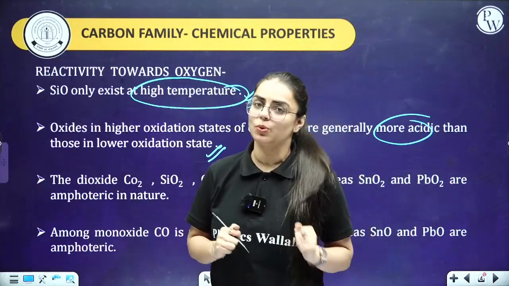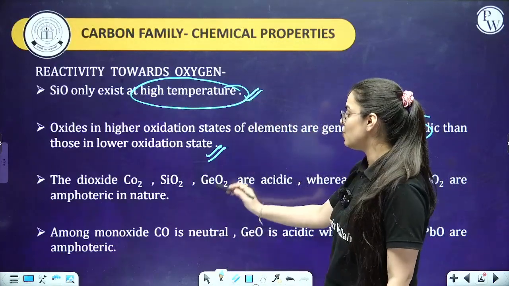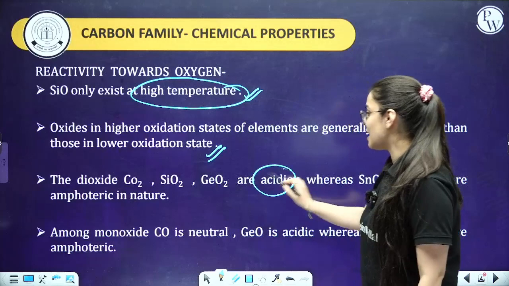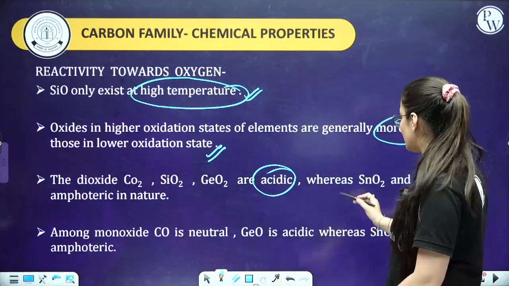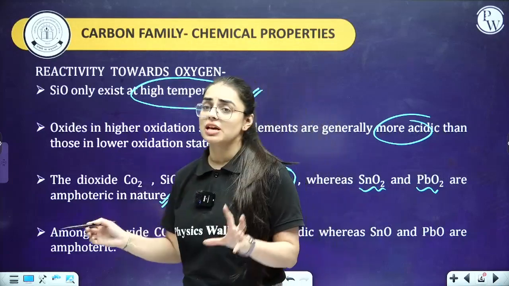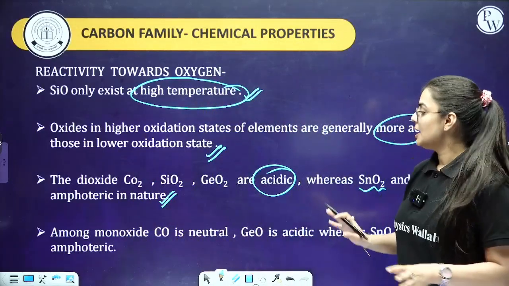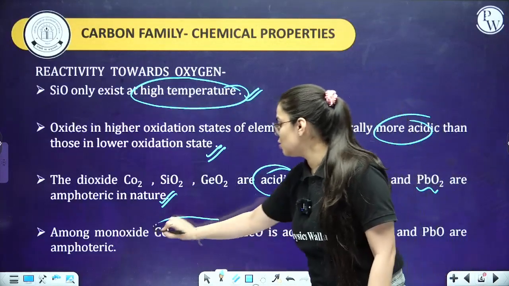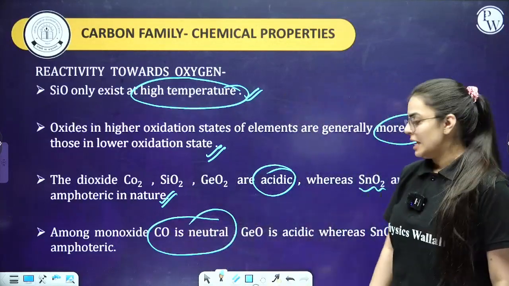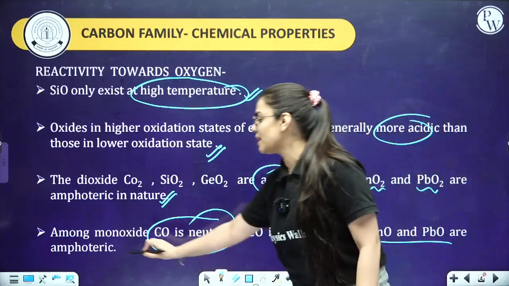Yes everyone? Okay ma'am. Now coming to the dioxides, if I talk about CO2, SiO2 and GeO2, they are acidic, which I have already told you, whereas SnO2 and PbO2 are amphoteric in nature. So this I have already written in the previous slide. I hope you all have written that as well. Now students, among the monoxides, CO is neutral, which I have already told you. GeO is acidic, whereas SnO and PbO are amphoteric in nature.